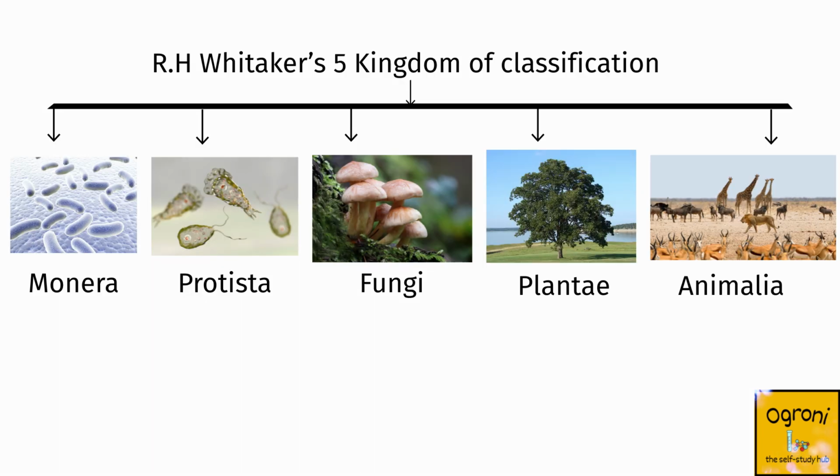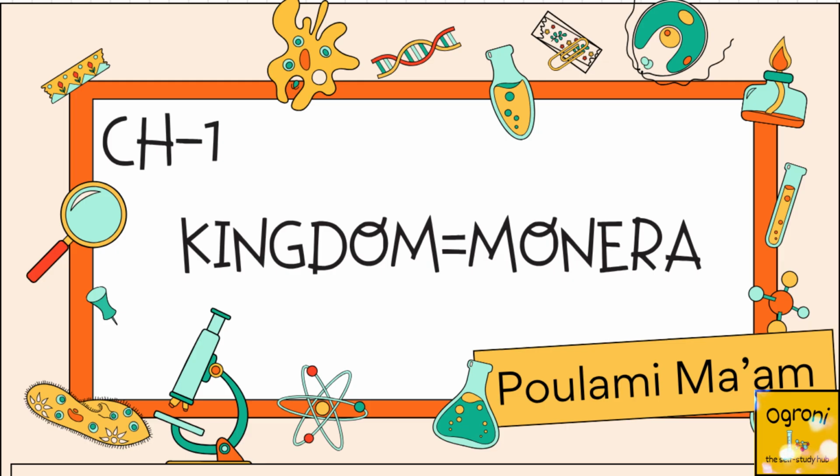These kingdoms are 1. Monera, 2. Protista, 3. Fungi, 4. Plantae, and 5. Animalia. In our future videos, we are going to study each of these kingdoms in detail. In our next video, you are going to study about the kingdom Monera.